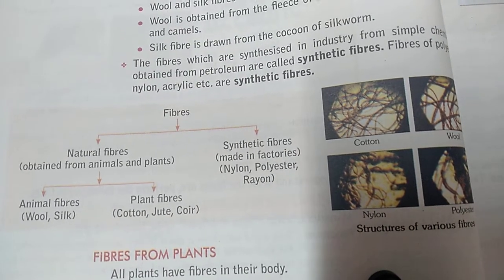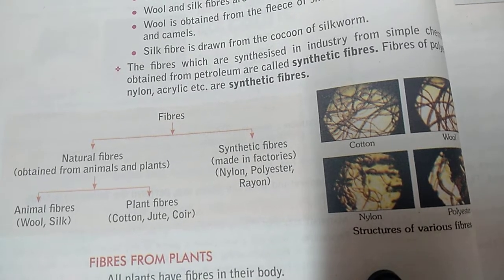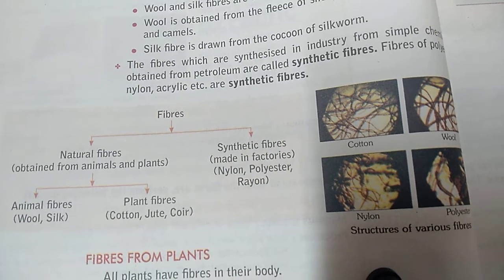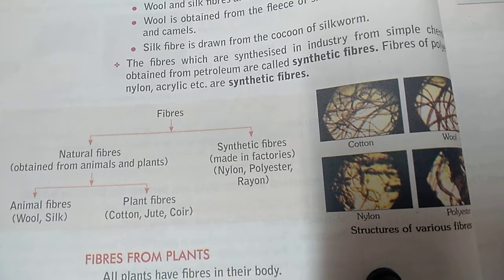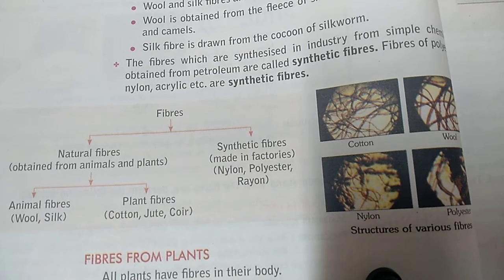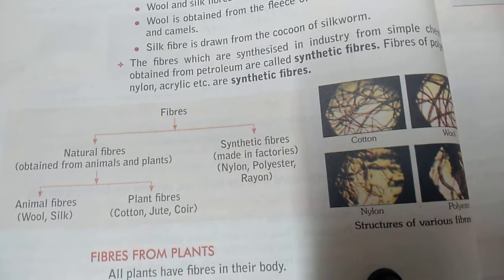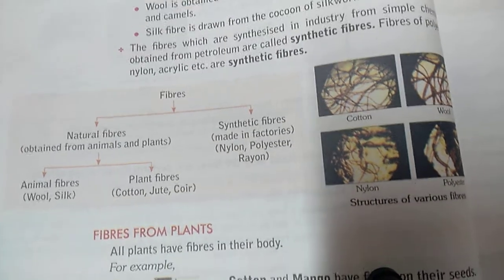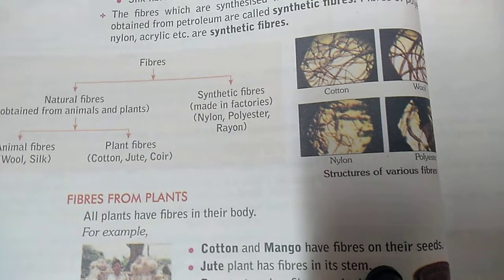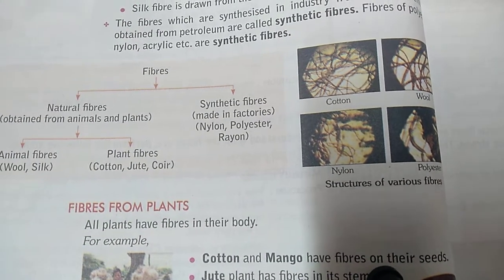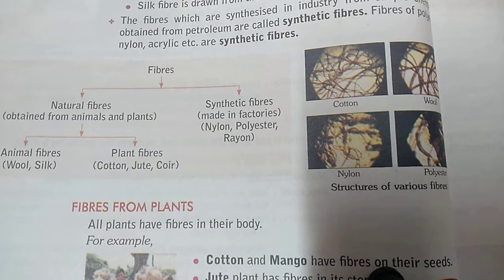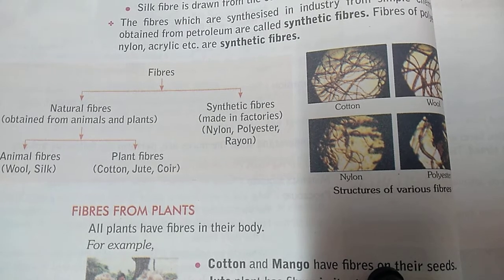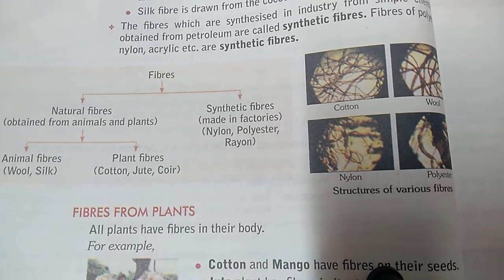Wool we get from the fleece of sheep, goat, and some other animals. Silk we get from silkworm. Then plant fibers, many types of plant fibers we are using: mane, cotton, jute, coir. Cotton we get from cotton plant, jute from jute plant, coir that we get from coconut, means the outer fibers of coconut fruit. Then some more plant fibers we are using are linen, hemp, etc.